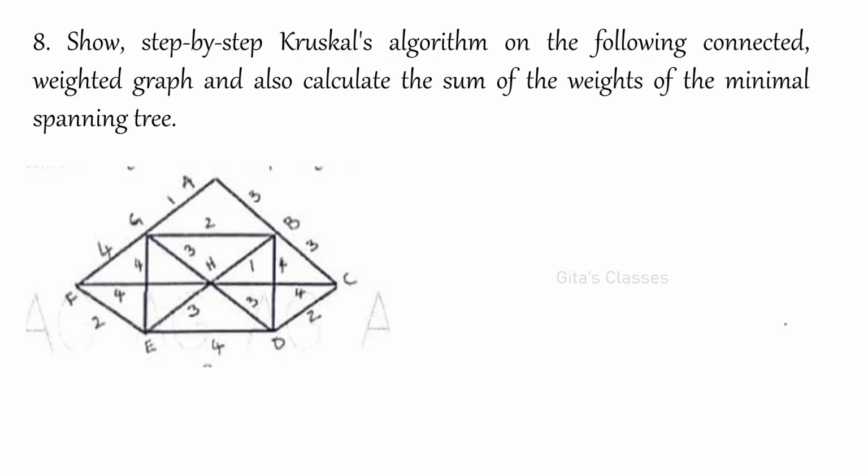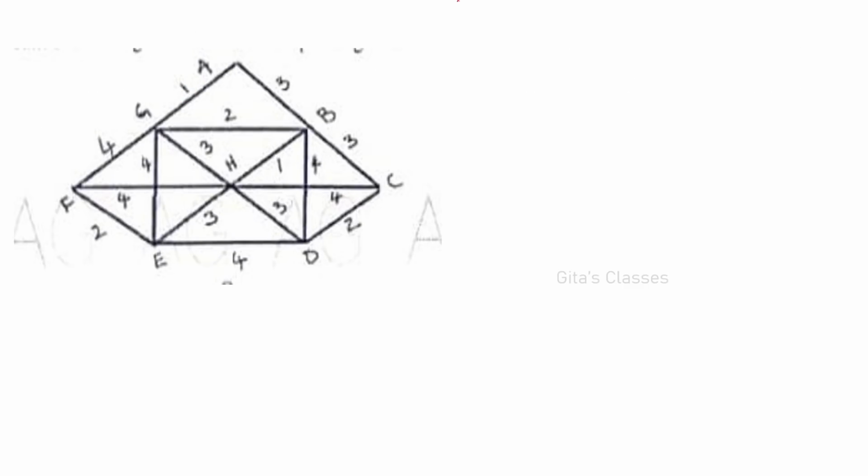Next is show step-by-step Kruskal algorithm. Even for the Kruskal algorithm, the theory part is available there. You would have written the steps one by one. Now I will do only the problem part. You have to calculate the sum of the weights. Okay, so first what we are going to do is write the edges in the ascending order of weights, and I will write the weights as well.